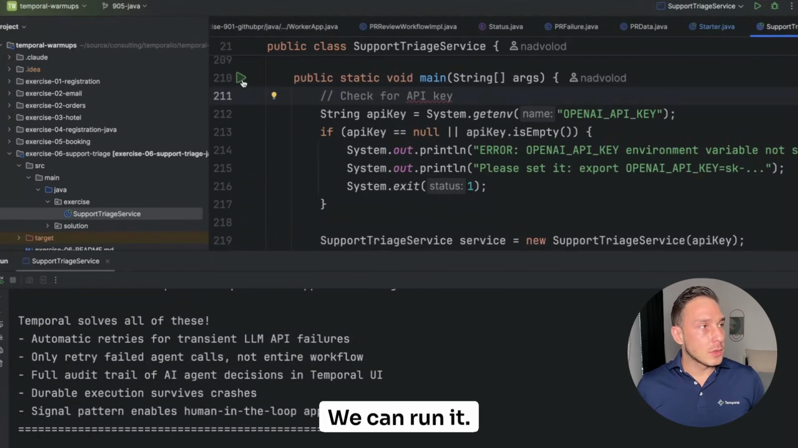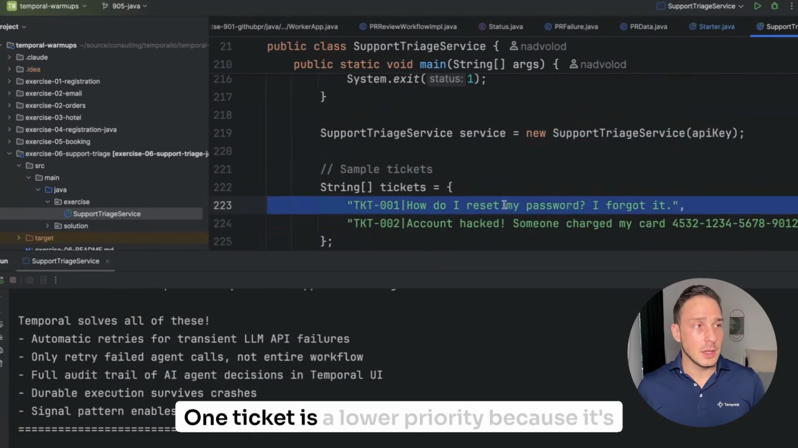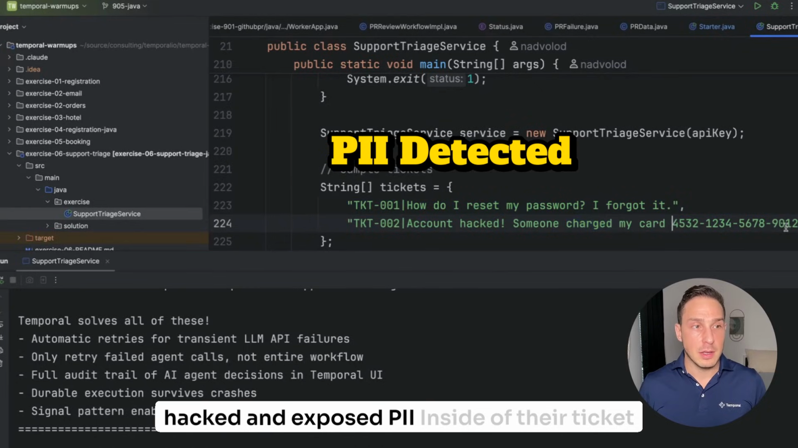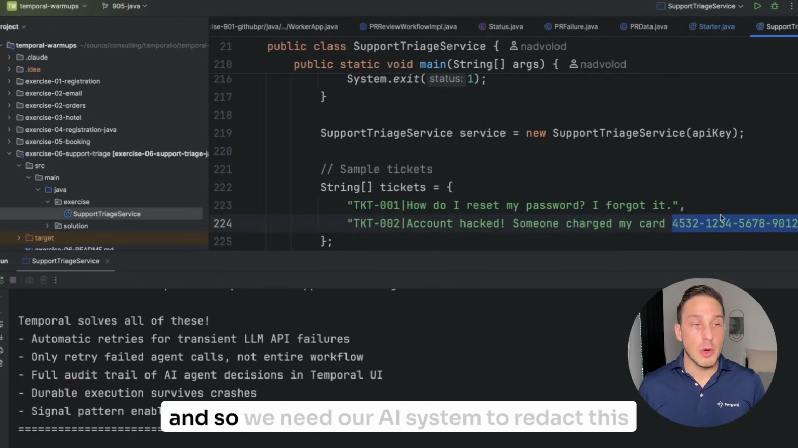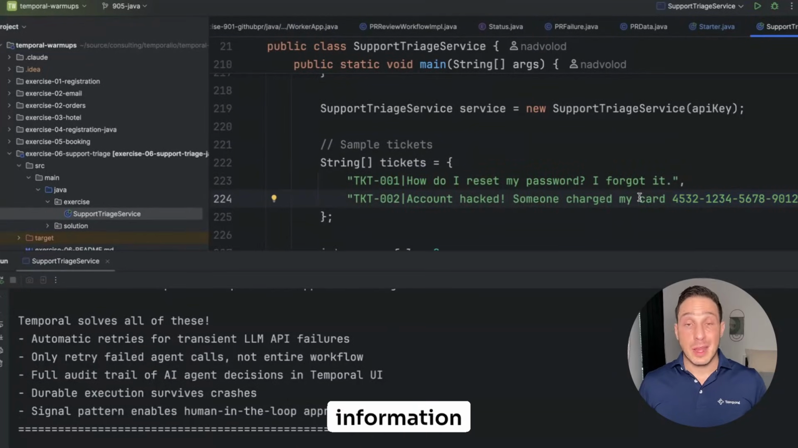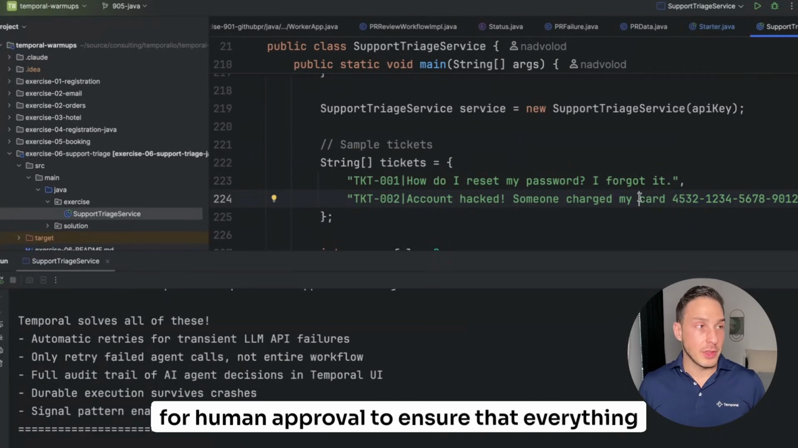We can run it. You'll see it processes 2 tickets in this case. 1 ticket is a lower priority because it's just a password reset, and the other ticket is a critical priority because someone got hacked and exposed PII inside of their ticket. And so we need our AI system to redact this information, correctly classify the ticket, and then wait for human approval to ensure that everything was done correctly.